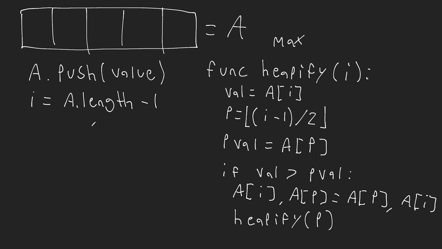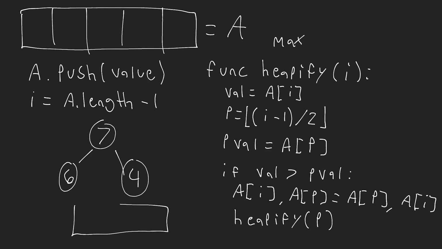and then insert that into an array. So imagine we have some heap, right? So 7, this needs to be greater than, so like 6, 4, we're just doing a very basic heap here. And then we want to get all of the elements from our heap to be in a sorted array.